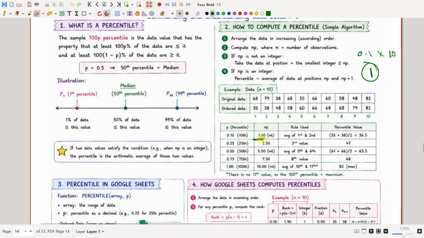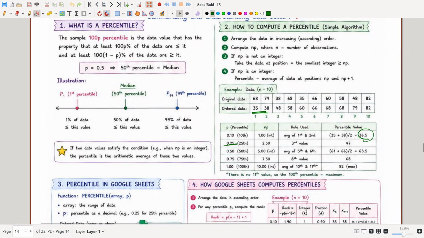It is an integer, so we take the data at positions 1 and 1 plus 1, that is 2. We take the average of the values at positions 1 and 2, which is 35 plus 38 divided by 2, which is 36.5.